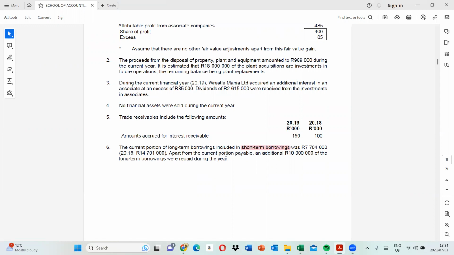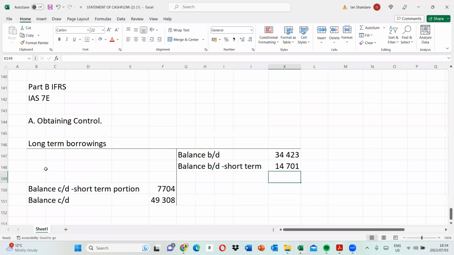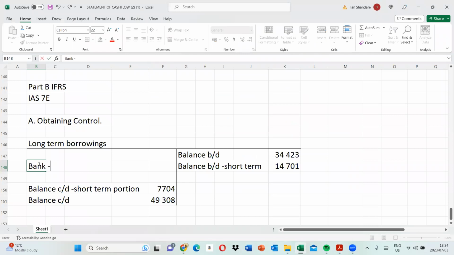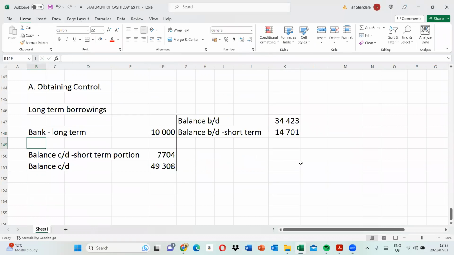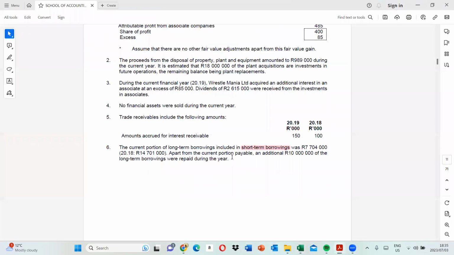So in this regard, you then have bank, long-term portion. There's 10 million that was paid. Now, what does this mean? I want you to understand something in respect to your loan.